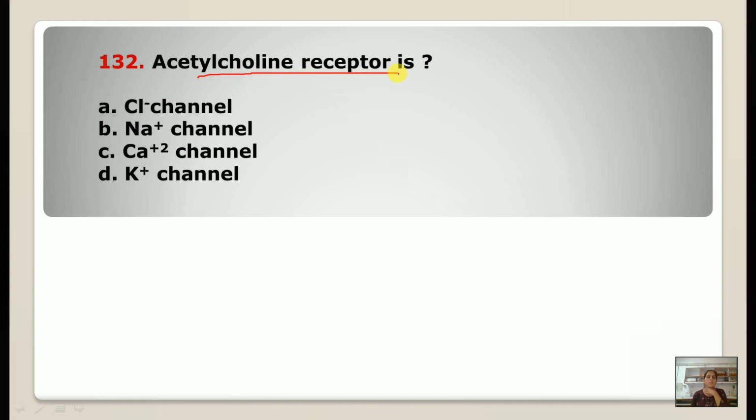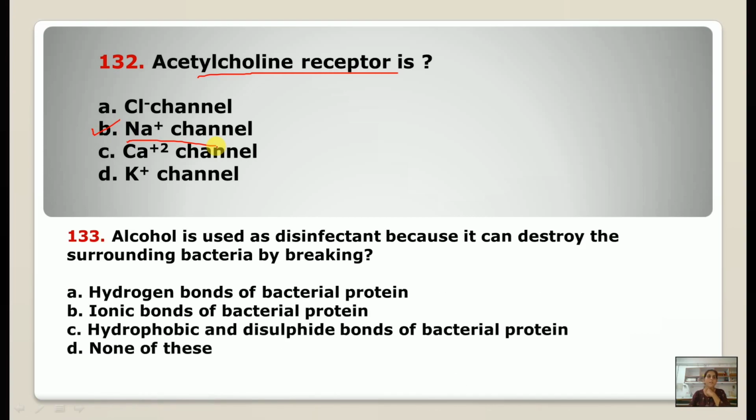So next question, 132. Acetylcholine receptor is a sodium channel. 133. Alcohol is used as disinfectant because it can destroy the surrounding bacteria by breaking, the correct one is, ionic bonds of bacterial protein.